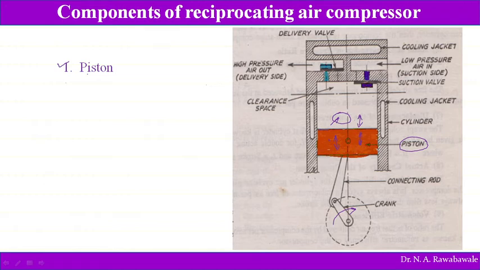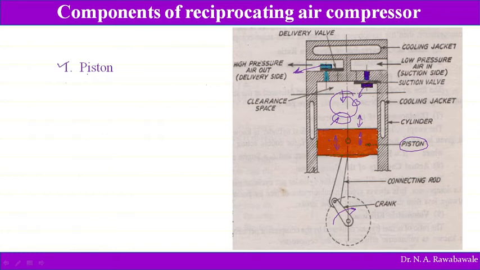Upward movement of the piston compresses air in the cylinder, and at the end of compression the outlet valve or outlet port is opened, and compressed air is taken from this outlet port. During the downward movement of the piston, the inlet valve is opened and fresh air enters the compressor cylinder. This air again is pushed by the piston.